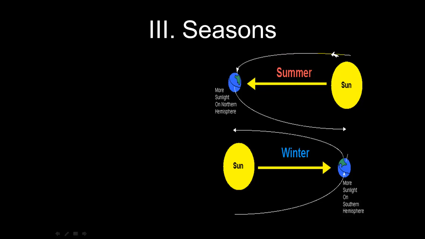With this graphic, before I go into the definitions and everything, I'll quickly walk you through this illustration. This is if we were looking at the Earth, taking the Earth apart for the summer. This is the Earth in its orbit. Here you can see that we're leaning towards the sun. The northern hemisphere, on its axis, on its tilt, is closer to the sun. So during the summer months, the northern hemisphere receives more light.